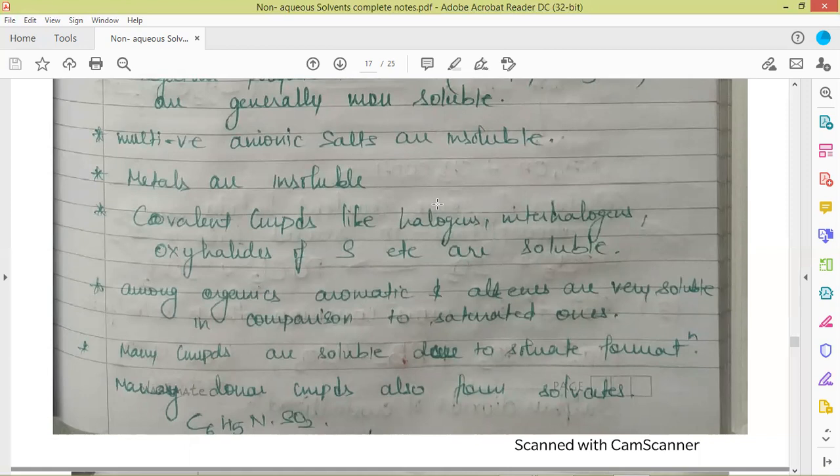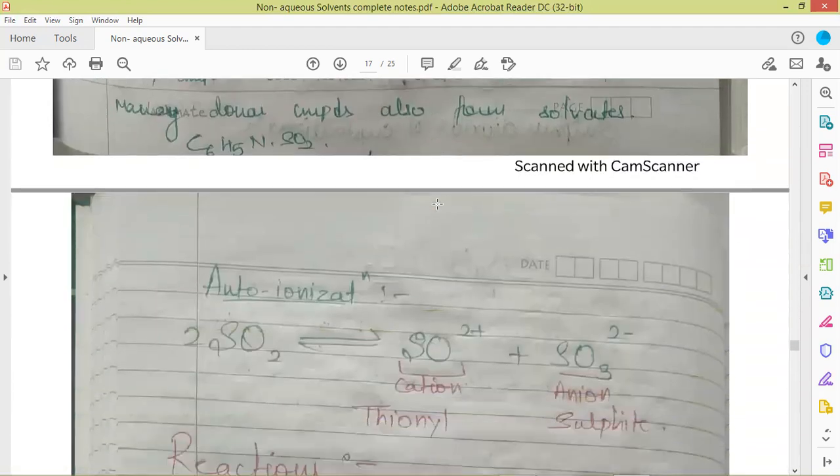Many donor compounds also form solvates with SO2, because SO2 behaves as a Lewis acid, as the octet of the sulfur is not complete in sulfur dioxide. This is the autoionization reaction for sulfur dioxide. The cationic part is thionyl, that is SO2 2 positive, and the anionic part is sulfite, that is SO3 2 negative.